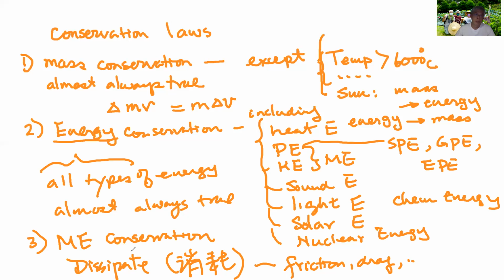So I'm going to erase this. Obviously the mechanical energy conservation is not true if I have a mass and I have friction down there, equal to mu n. Then let's say it has kinetic energy, and after some time it will come to a stop. So mechanical energy did not conserve. Okay, so that's number 3.